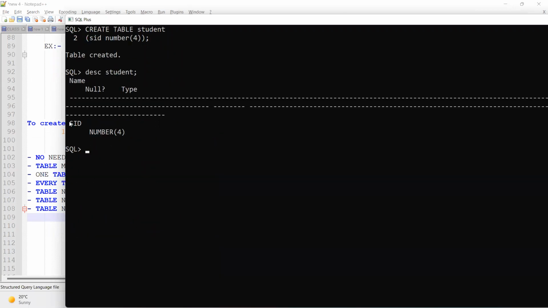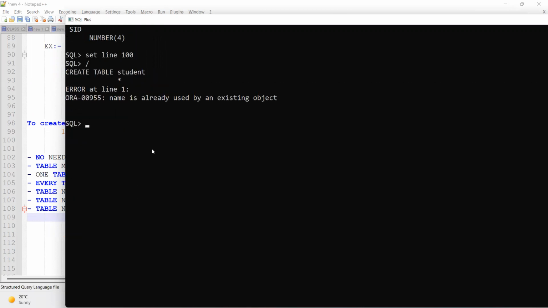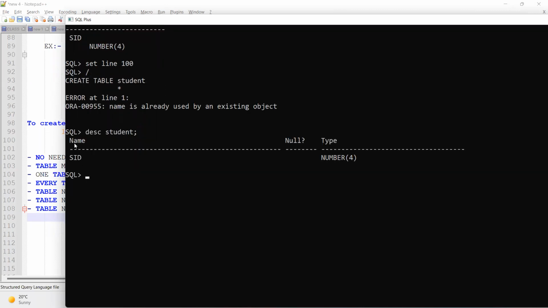If you see, the column name is SID, the type is number data type, and the size is 4. Okay, table is created.